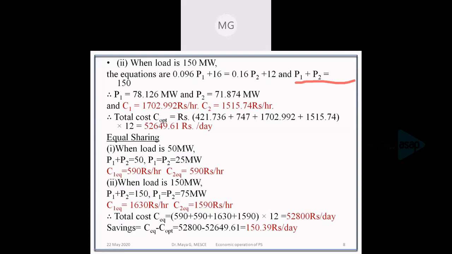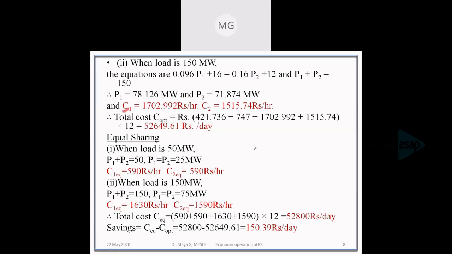Solving for the two unknowns P1 and P2, we get 78.126 and 71.874. We'll check the limits also. Both P1 and P2 are within limits, that is 100 and 10, the maximum and minimum limits. So we'll find out the cost function.